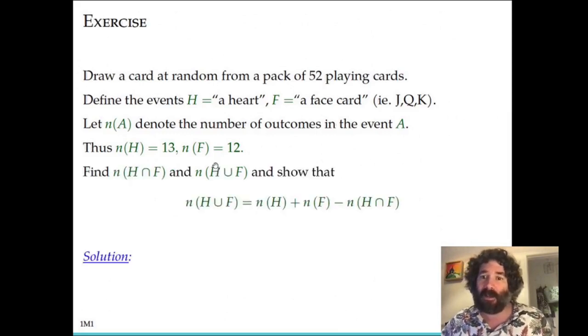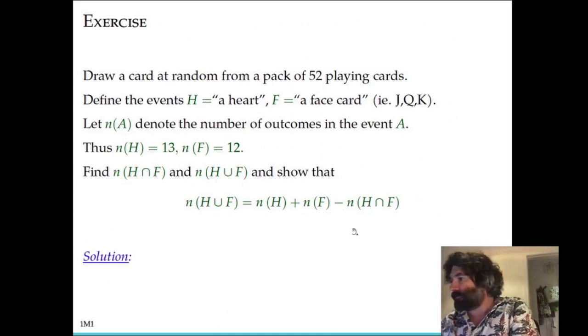Okay, now let's look at an exercise. Let's find the number of outcomes in the event H and F, and also the number of outcomes in the event H or F. And we're going to show a particular relationship between these events, H, F, H or F, and H and F.